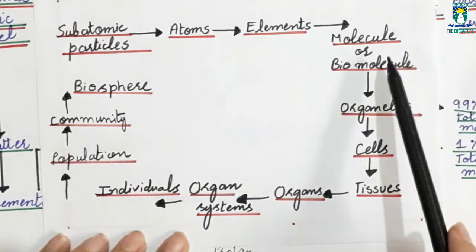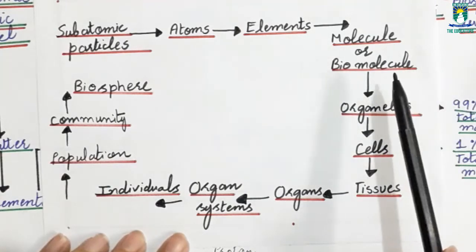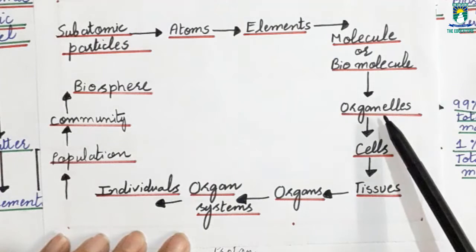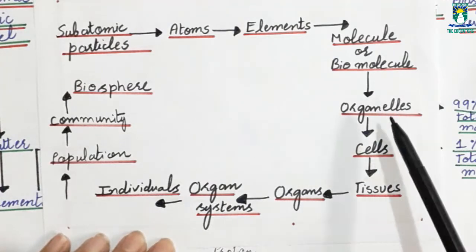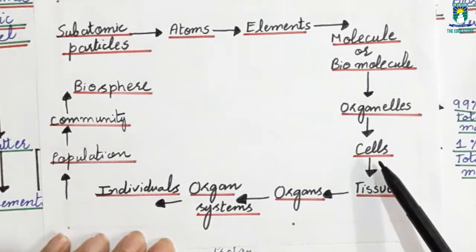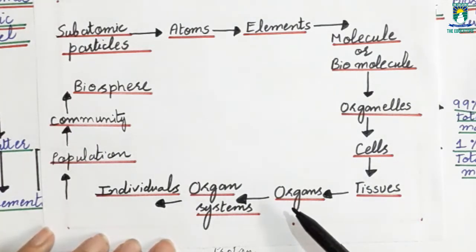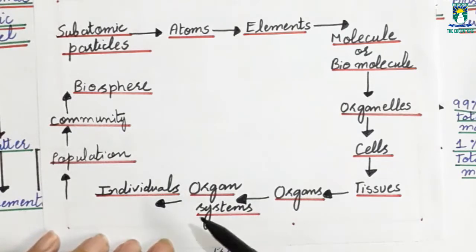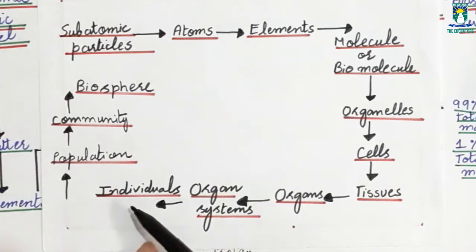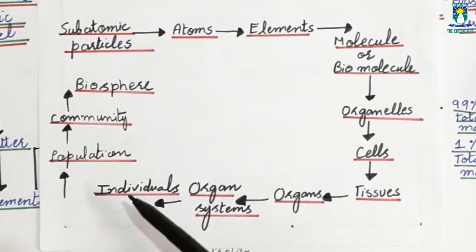When biomolecules assemble, they form organelles. Organelles assemble to form cells. Cells assemble to form tissues. Tissues assemble to form organs. Organs assemble to form organ systems. And organ systems assemble to form individuals.